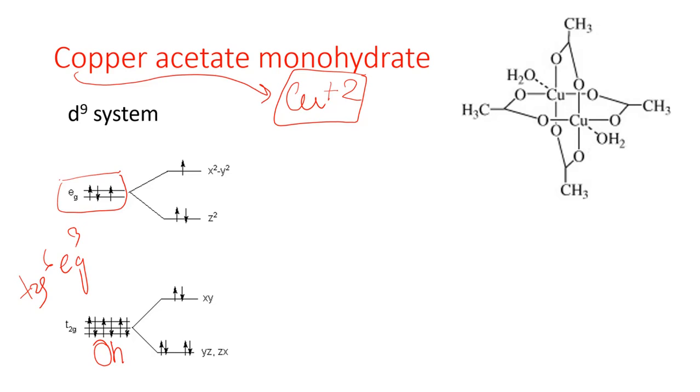Jahn-Teller distortion is of two types. One is Z-out, that is the extended octahedron, and another one is Z-in, that is the compressed octahedron. But we know that for the d9 system, the Z-out is most stable. Why is the Z-out most stable? Because we have already calculated that for the d9 system, the Z-out form is most stable due to s-d mixing, right?